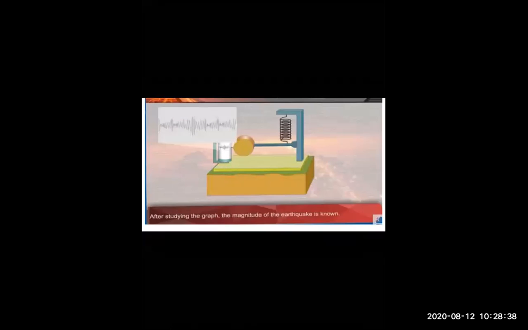Just look at this. Can anyone tell me what this is? I show you one picture over there. Yes, seismogram. Yes, seismograph. Very good, students. As you see in a shop, there is a weighing balance, a machine with which they measure the quantity of rice or wheat.